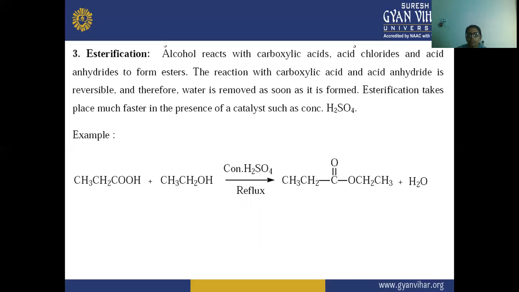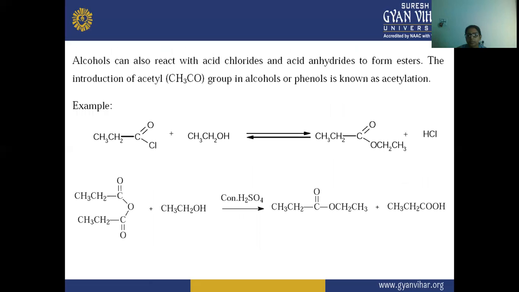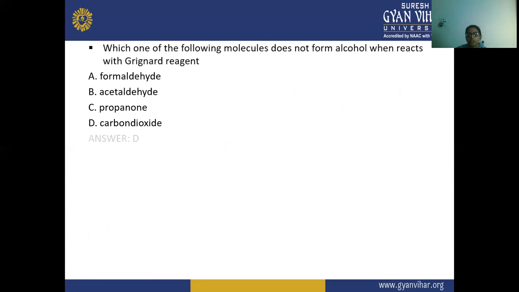Here alcohol reacts with carboxylic acid, acid halide, chloride and acetic anhydride to form esters. You can see this carboxylic acid is reacting with the alcohol in the presence of H2SO4, refluxing is happening here, and there is a formation of this ester. Next, the alcohol can also react with acid halide and acid anhydride to form esters, and this is known as acetylation. Here you can see the acid chloride is reacting with alcohol, and there is a formation of this acetyl.